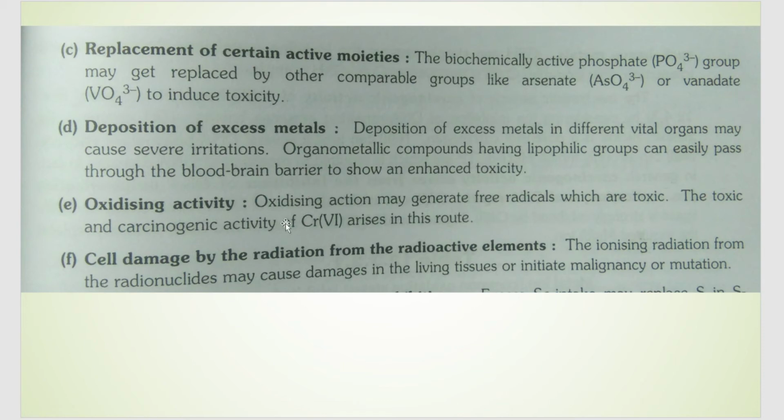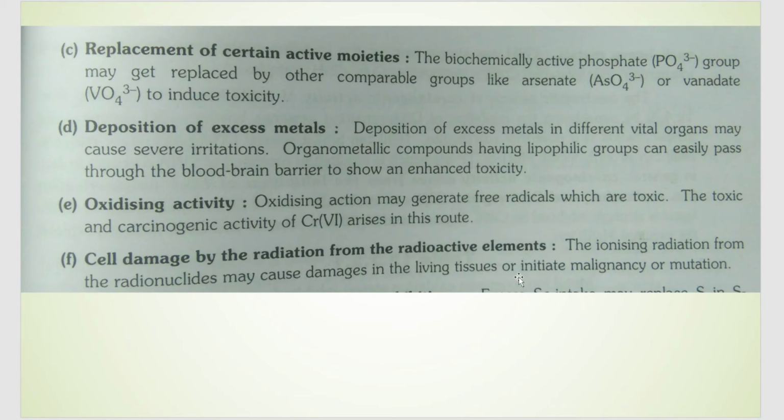Next is oxidizing activity, that is, a metal ion that is present in the body can undergo oxidation, or it can oxidize some other metal ion and can generate free radicals in the body. And you know that free radicals are highly reactive and also carcinogenic, like the chromium free radical that is generated, which also acts as a cancer causing agent.